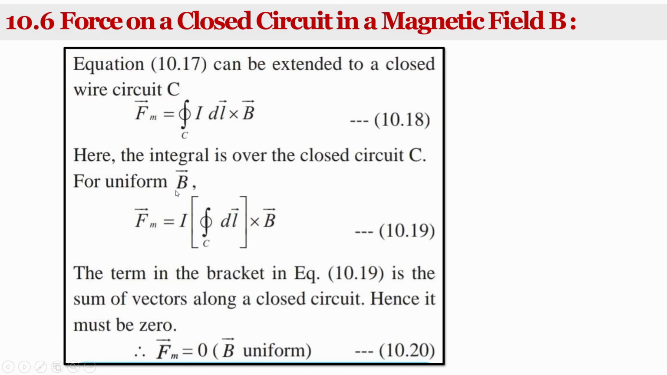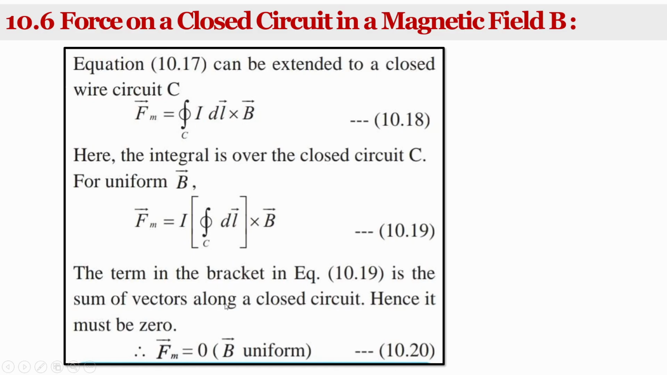If the magnetic field is uniform, then Fm is equal to I, taken out of the integration, and B, also taken out of the integration. The remaining is only the closed integral of dl. So Fm is equal to I times the closed integral over circuit C of dl, cross B. The term in the bracket in equation 10.19 is the sum of vectors along a closed circuit, hence it must be 0, because some are moving in the forward direction and some in the backward direction, so their resultant is 0.